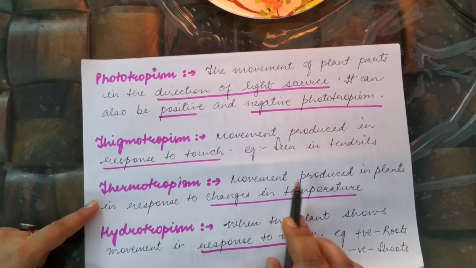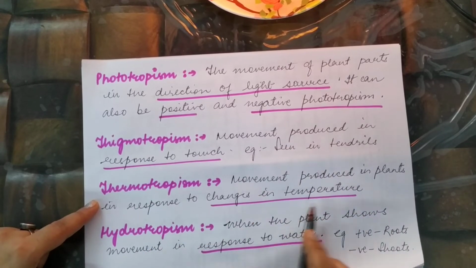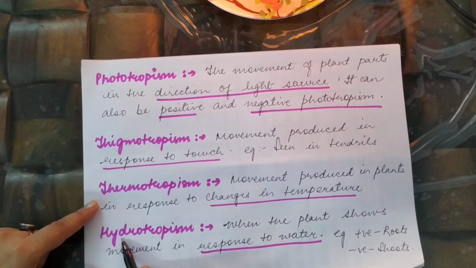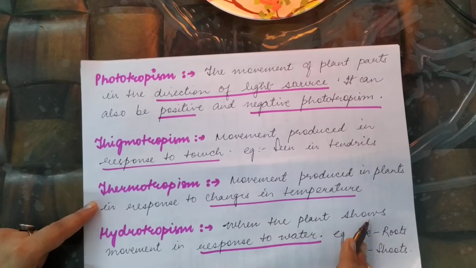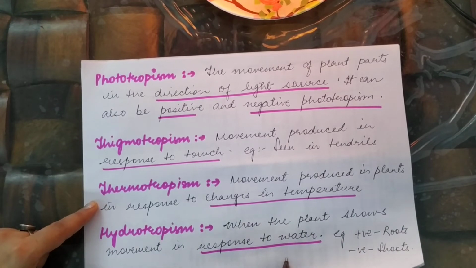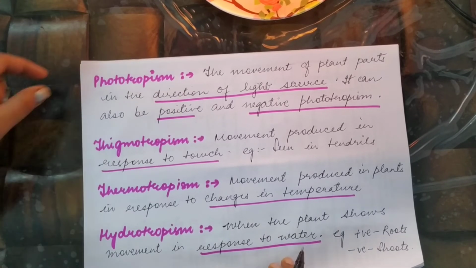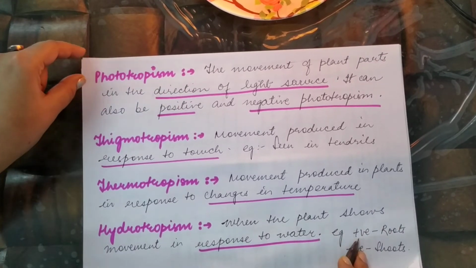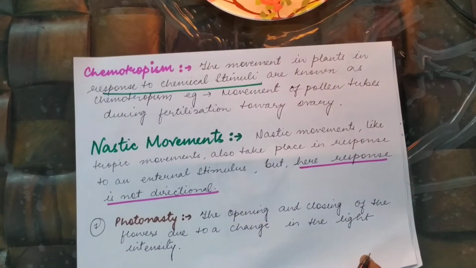That means movement produced in plants in response to changes in temperature. Hydrotropism. Hydro means water. That means the plant shows movement in response to water. Which part of the plant moves toward water? Roots. We know that roots absorb water. So roots are positively hydrotropic, and the shoots are negatively hydrotropic.